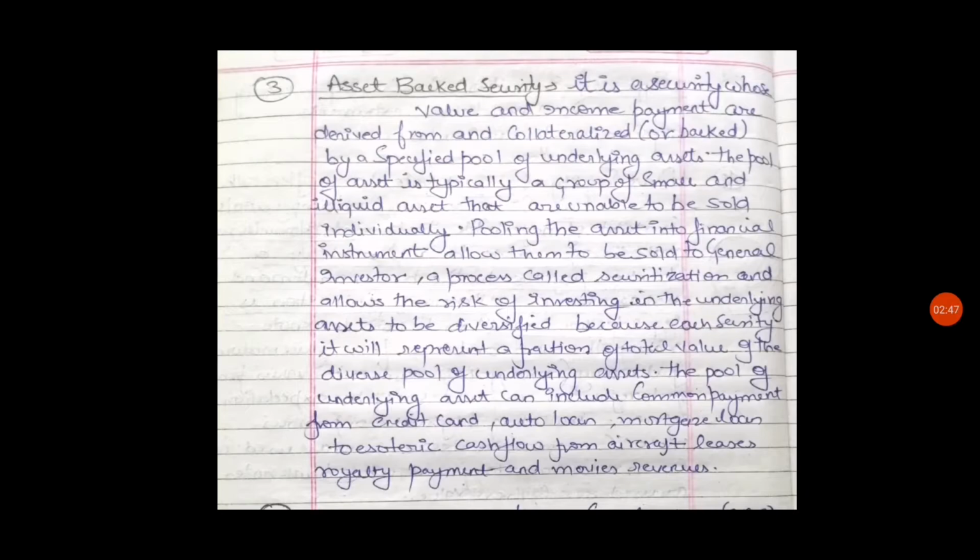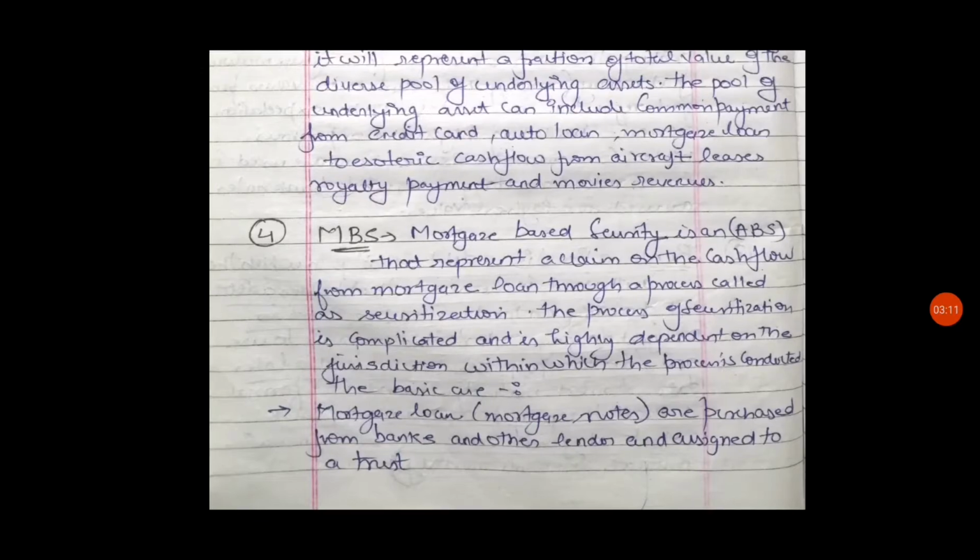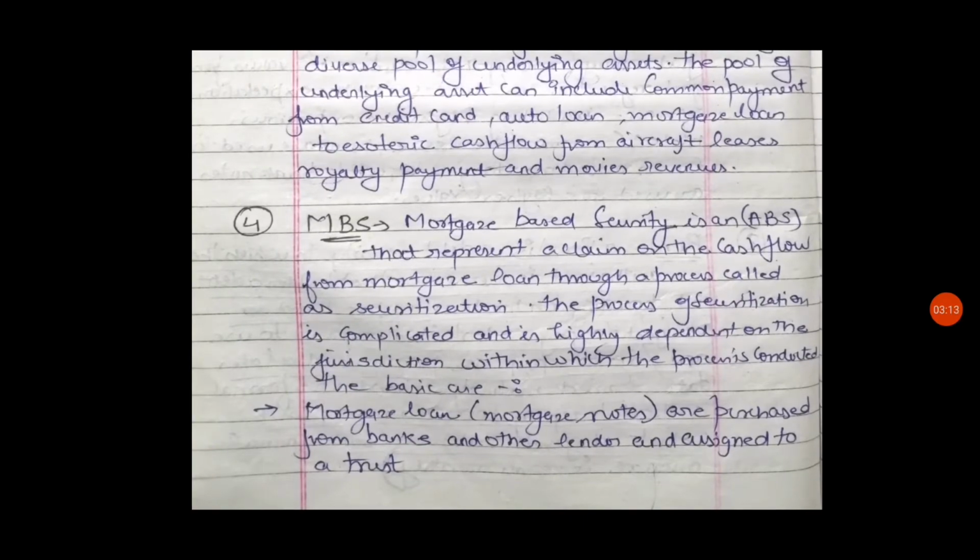The pool of underlying assets can include common payments from credit cards, auto loans, mortgage loans, to esoteric cash flows from aircraft leases, royalty payments and movie revenue. Fourth is mortgage-backed security. A mortgage-backed security is an ABS that represents a claim on the cash flow from mortgage loans through a process called securitization.